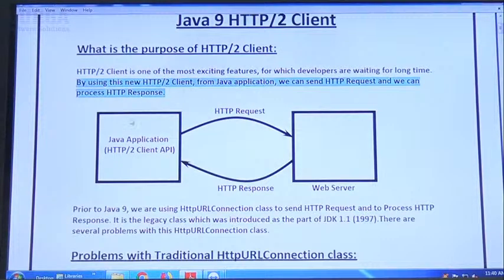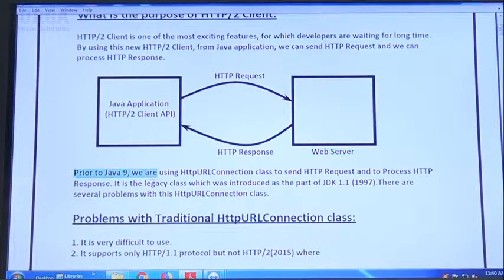Clear, right? This diagram I already explained on the board. From a Java application, using the HTTP2 client API, we can send an HTTP request to the web server. Now I will get the HTTP response. Prior to Java 9, we were using the HttpURLConnection class to send HTTP requests and process HTTP responses. It is the legacy class which was introduced as part of JDK 1.1 in 1997. There are several problems with this HttpURLConnection class.